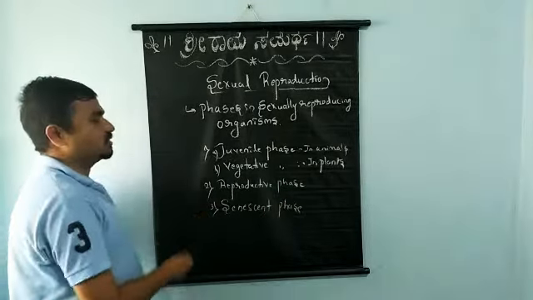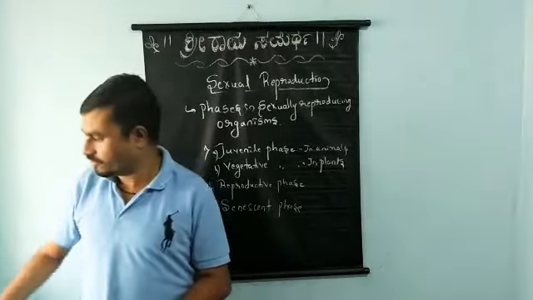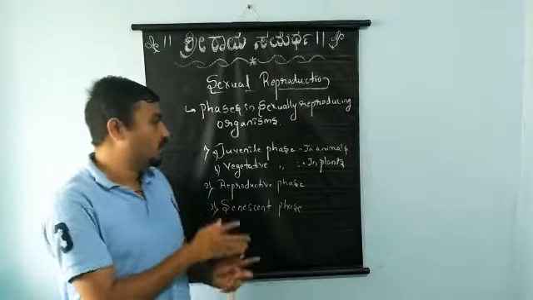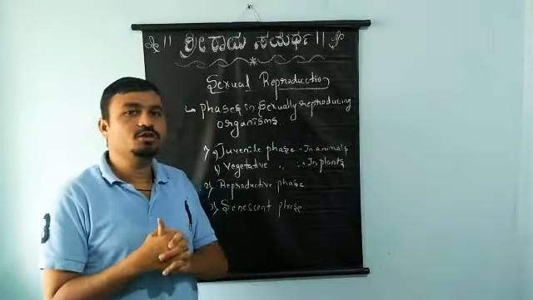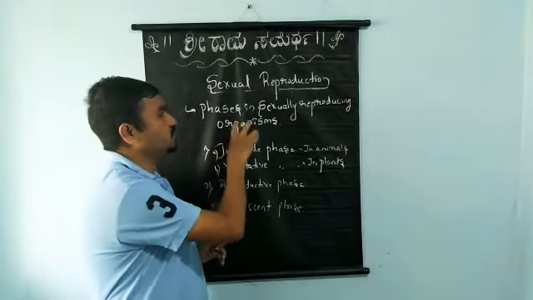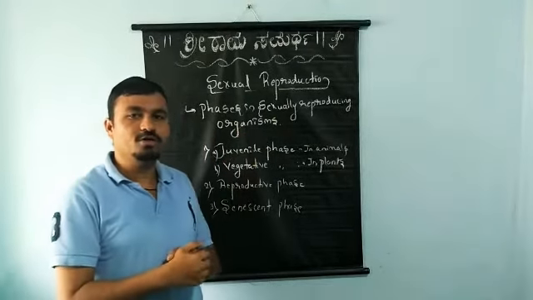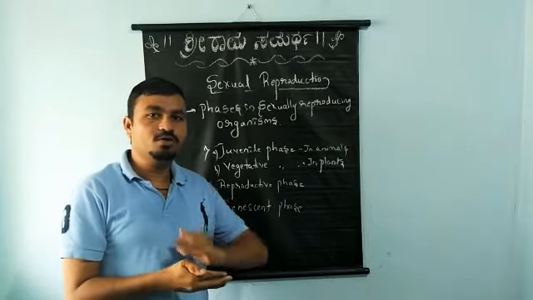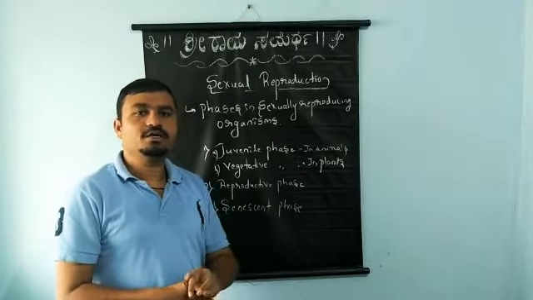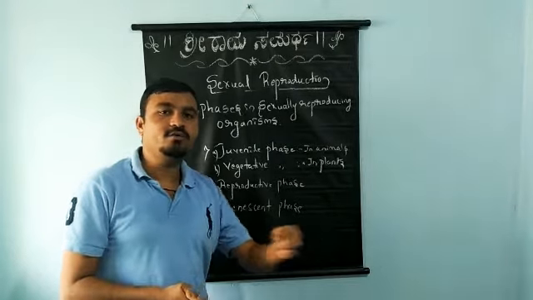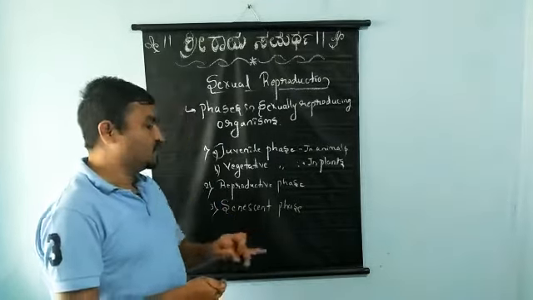So let us study what the different phases are. Students, you already have the definition of these three phases. First we have the juvenile phase. These are the phases in sexually reproducing organisms. All organisms start growing, they start maturing, and at last they reach a certain stage called the end of life, and that end of life we call the senescent phase.